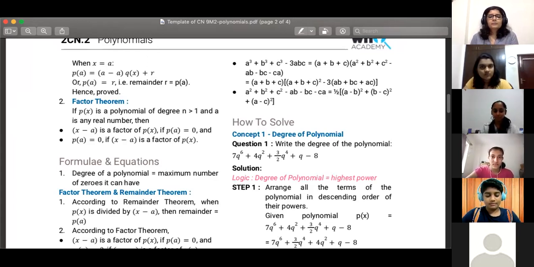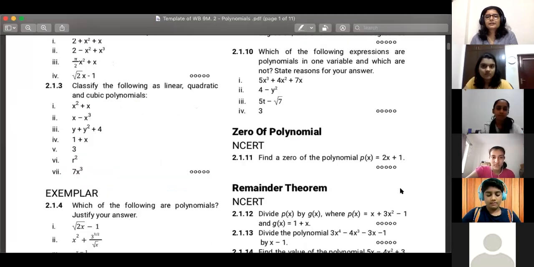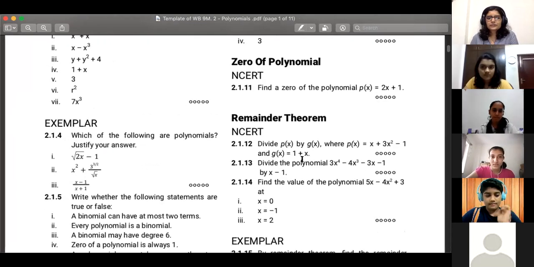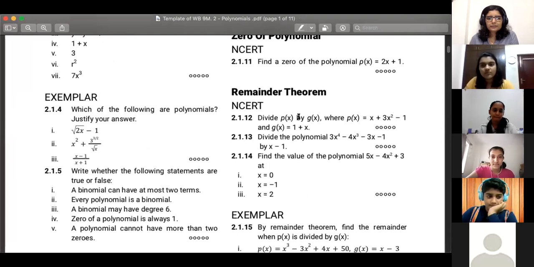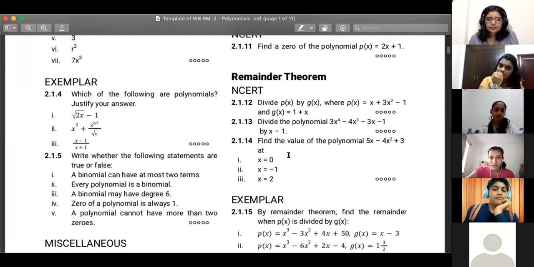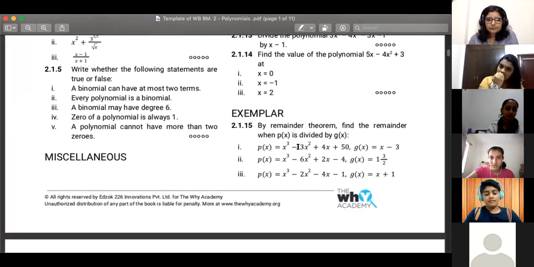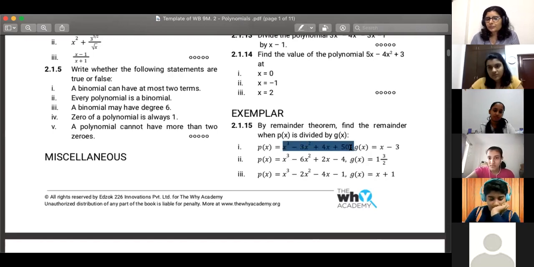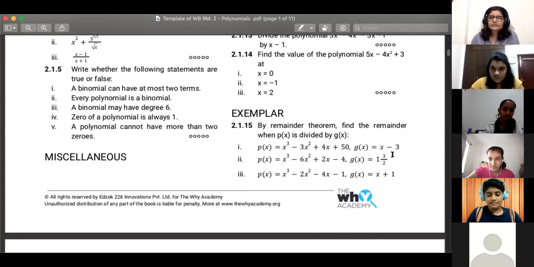So for direct application problems on the remainder theorem, you'll get problems of these types. The first one is to divide p of x by g of x. Okay, this is a division. By the remainder theorem, find the remainder when p of x is divided by g of x. p of x is given to be a polynomial and g of x is given to be a linear polynomial, x minus 3.